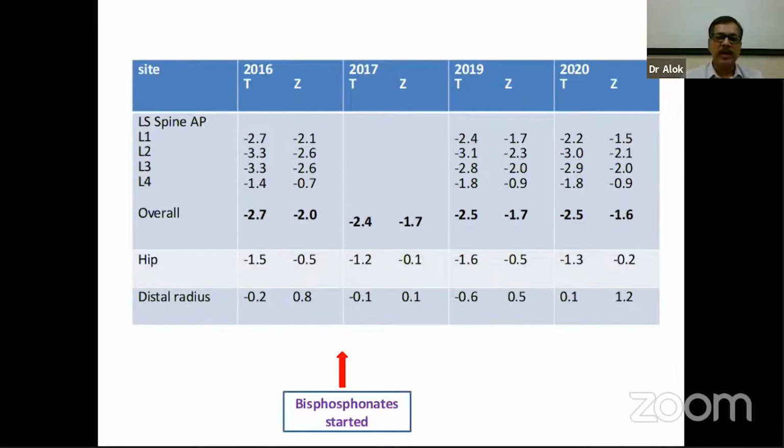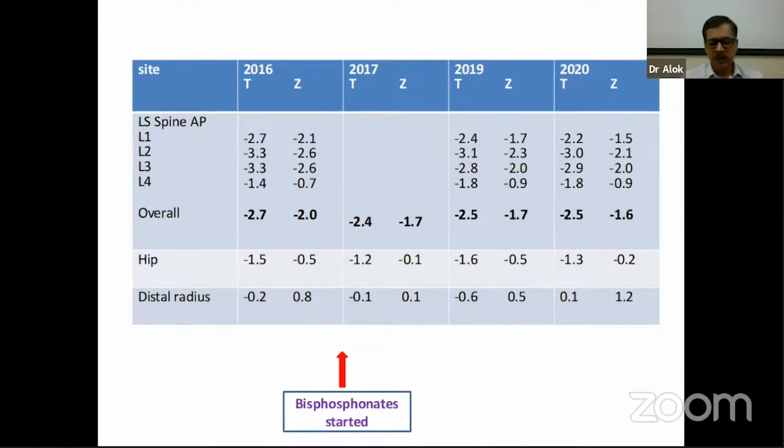So I will come back to our case. This gentleman, when he came to us in 2016, had a BMD T-score of minus 2.7. Around 2017, we started him on IV bisphosphonates. Actually, we tried with the oral bisphosphonates, but there was a problem of compliance, so we moved to IV bisphosphonates. Zoledronic acid was given, and with that, the BMD remained more or less stable. In the beginning it looked like the BMD had changed, but after that the BMD did not worsen and did not improve either. And the patient has not had any further fracture at that point.